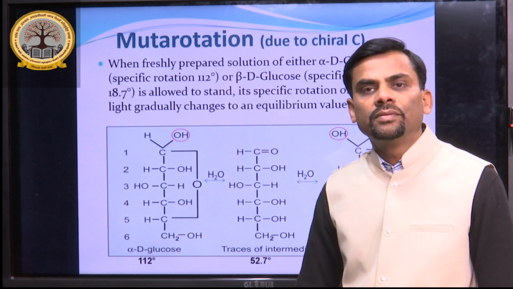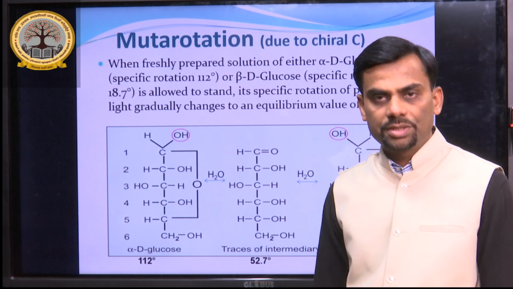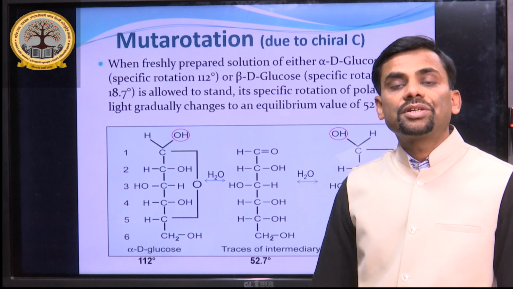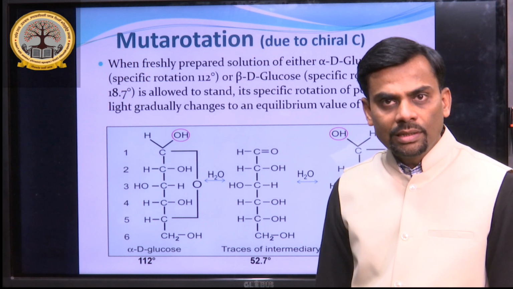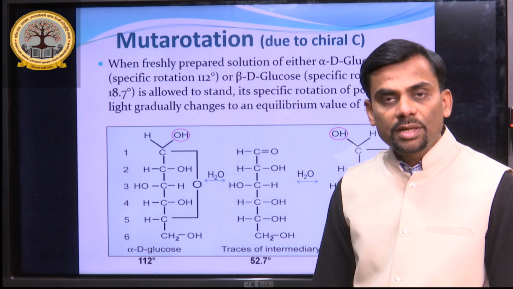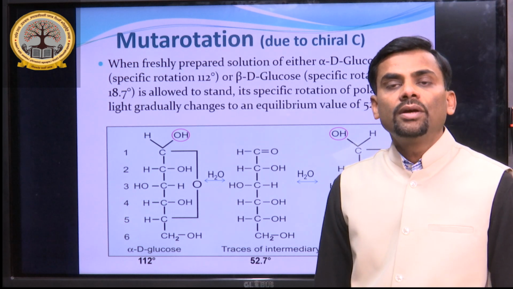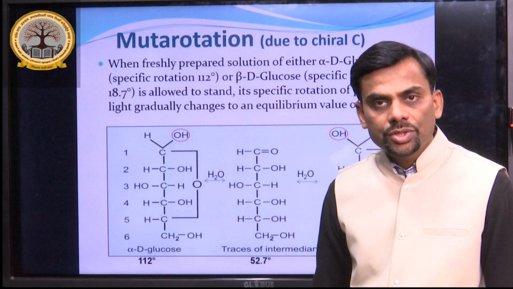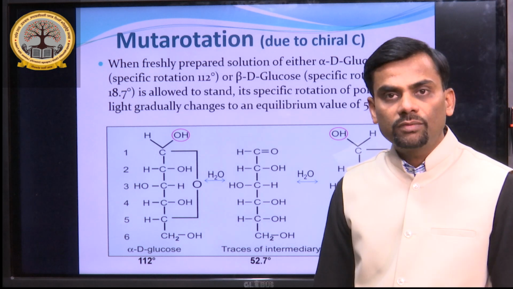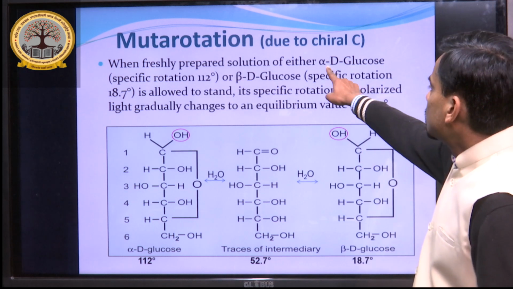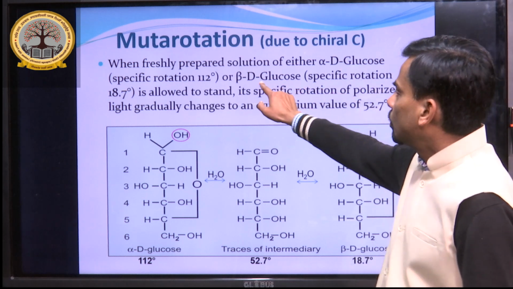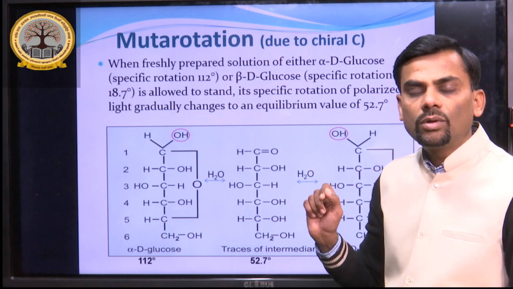Another important physical property is known as mutarotation. It is the rotation of plane polarized light in a freshly prepared solution and in an old solution. So what happens when there is a freshly prepared solution of both the anomers of glucose, that is alpha D glucose and beta D glucose? These are anomers of glucose.